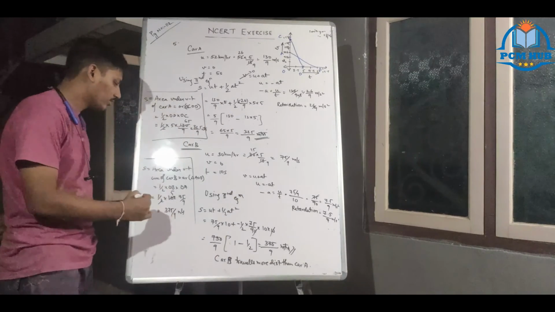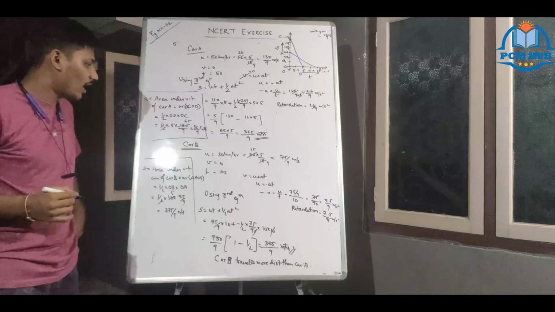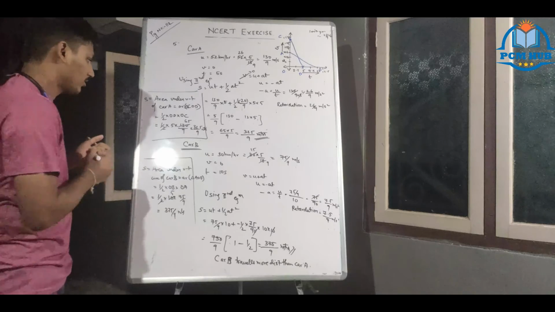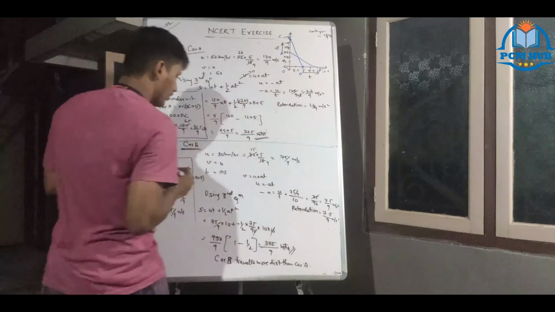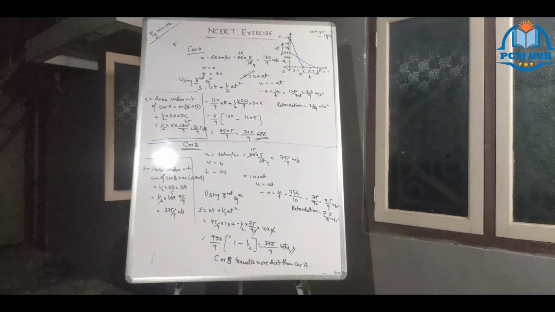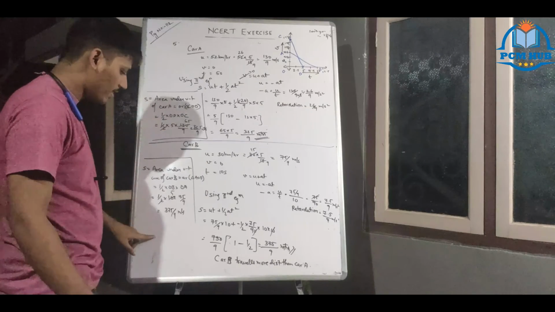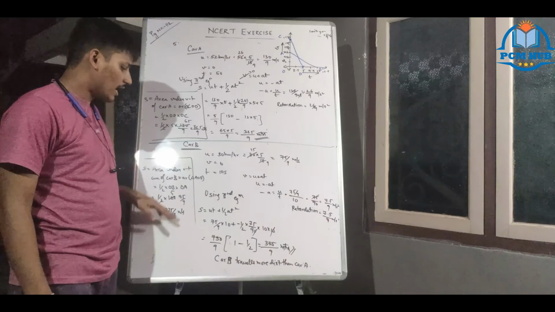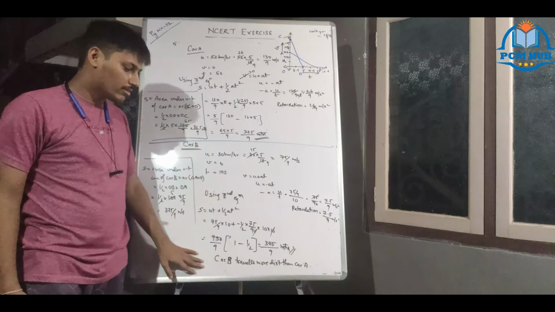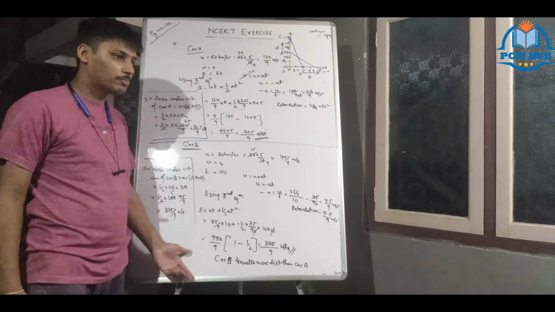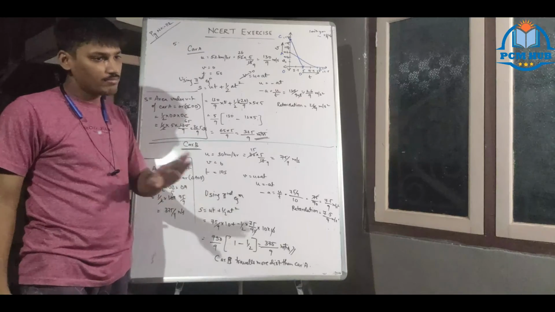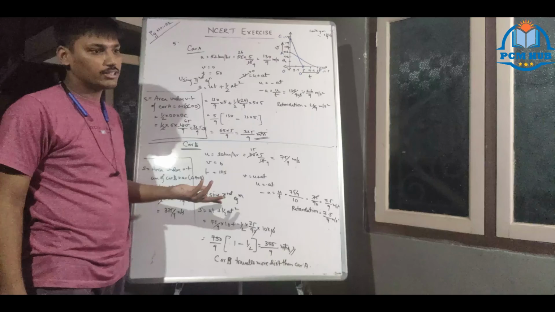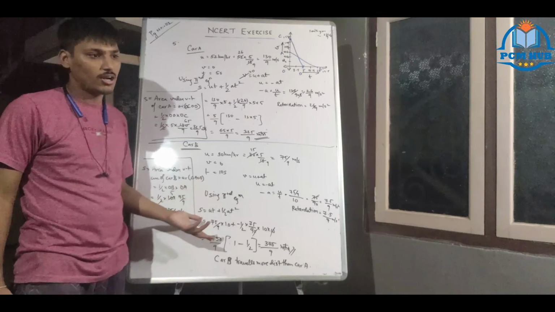So this is for car B, this is for car A. All above this is car A, all below this is car B. This is the gap. So car B is 375 graphically and car B is 375 practically. So practically and graphically both came the same. Then only your answer is correct. Otherwise your answer is wrong.